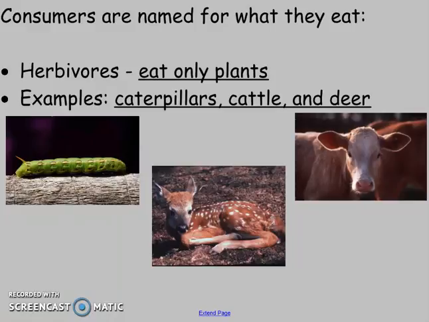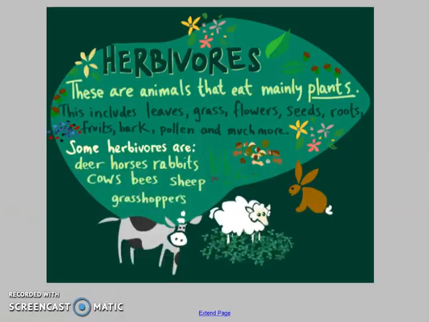So herbivores eat only plants. Some examples of these would be caterpillars, cattle, and deer. They might eat parts of the plants that might include the seeds or the roots or even the bark or their pollen, the leaves, the fruits. It depends on the animal.